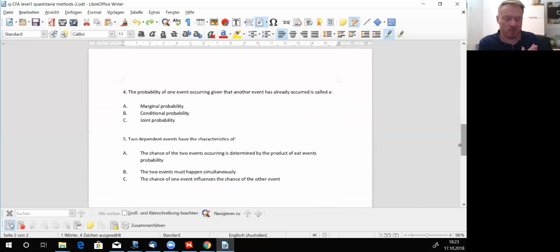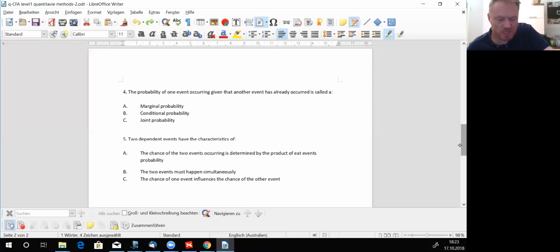Or answer B, the 2 events must happen simultaneously, or C, the chance of one event influences the chance of the other event. What do you think is true? What is nearest to the true answer?